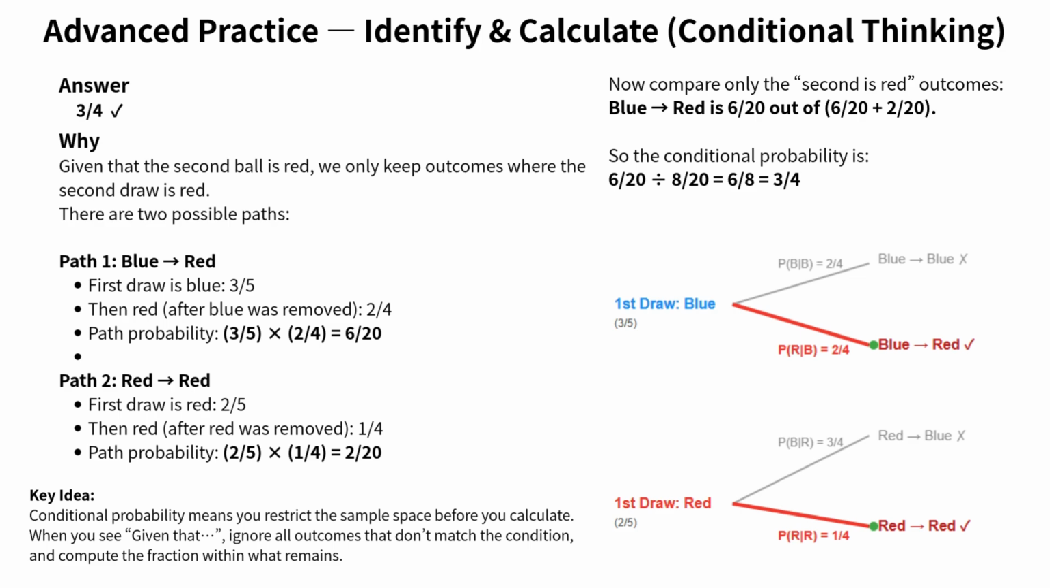Key idea. Now look at the key idea on the slide. It says, conditional probability means you restrict the sample space. That is the core rule. And then it says, when you see "given that," ignore all outcomes that don't match the condition, and compute the fraction within what remains. So here's the SAT strategy. Before you calculate, pause and ask, what does the condition force to be true? In this problem, the condition forces the second ball to be red. So we keep only the paths where the second is red, and within that smaller set, we find the fraction where the first ball was blue. That's conditional probability. And that's why the answer is 3/4.